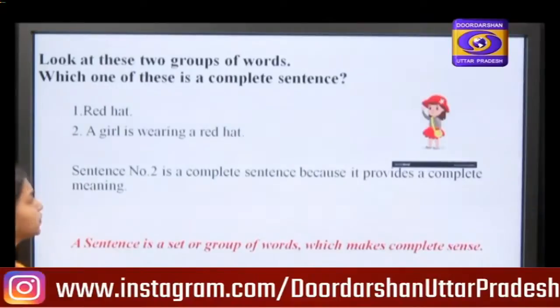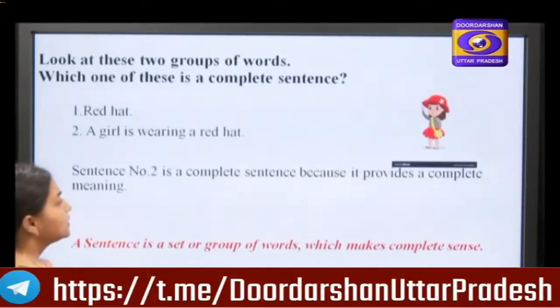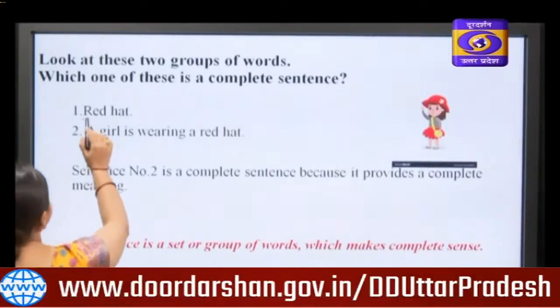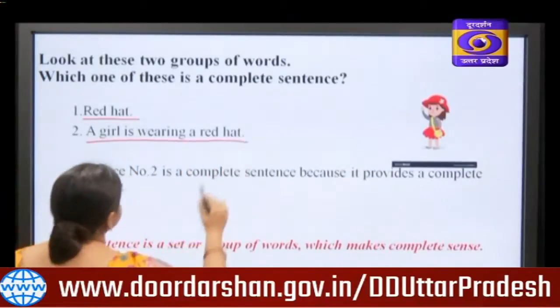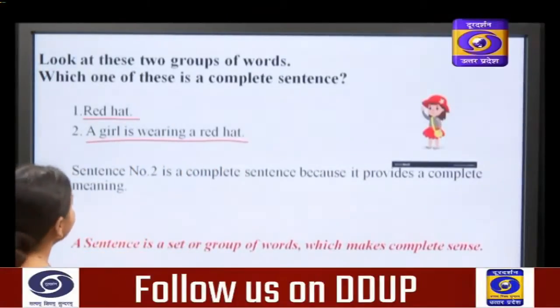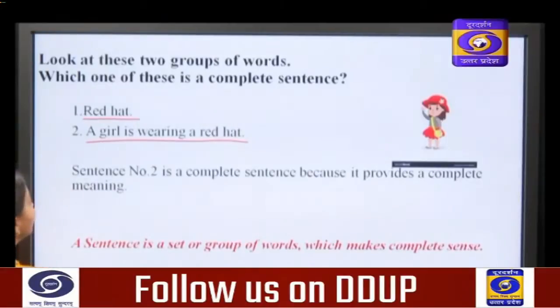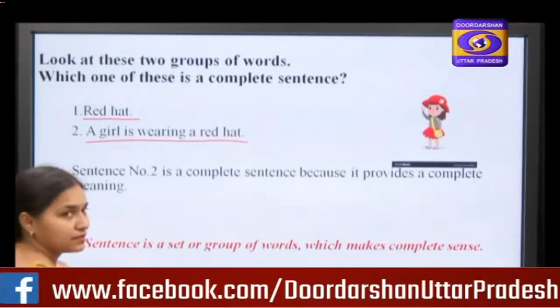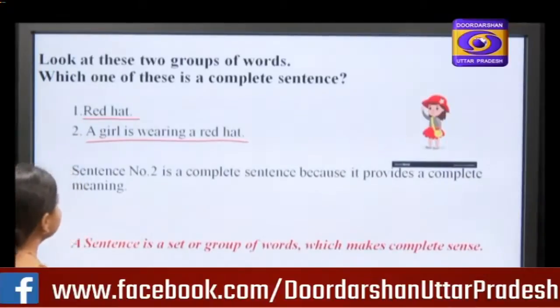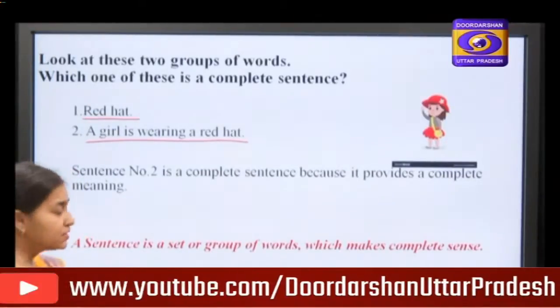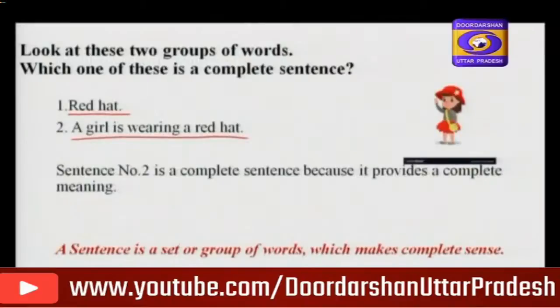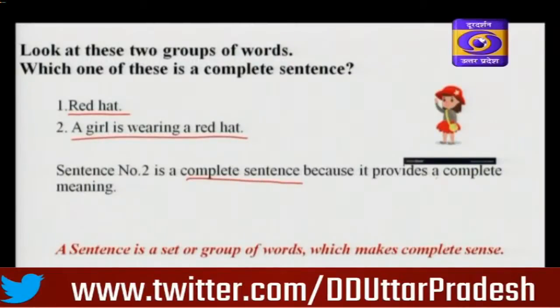Look at these two groups of words. Which one of these is a complete sentence? Red hat. A girl is wearing a red hat. Yes, of course, sentence number 2 is a complete sentence because it provides a complete meaning.